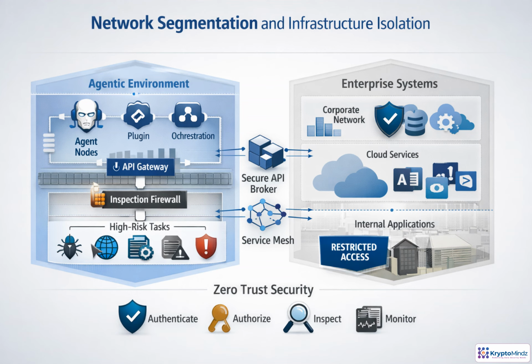The agentic layer also needs its own controlled environment, not an open extension of the trusted corporate network. Agents, plugins, and orchestration components should reach enterprise systems only through mediated paths, such as API gateways, brokers, or service meshes. Risky work, including web browsing, malware analysis, or document parsing, belongs in isolated sandboxes. Every request should be authenticated, authorized, inspected, and logged, so a compromised component cannot freely move, exfiltrate data, or trigger actions.